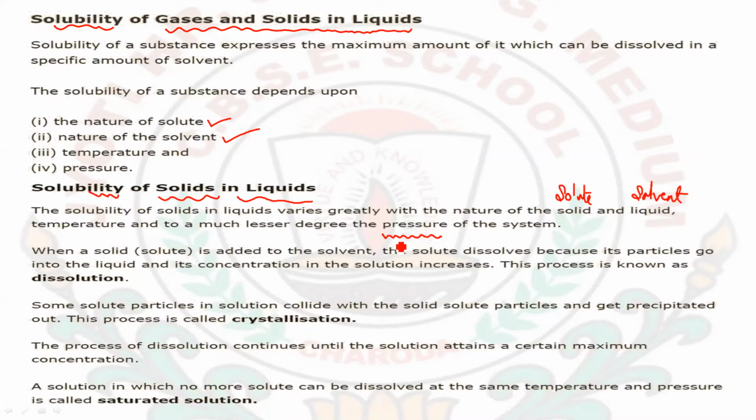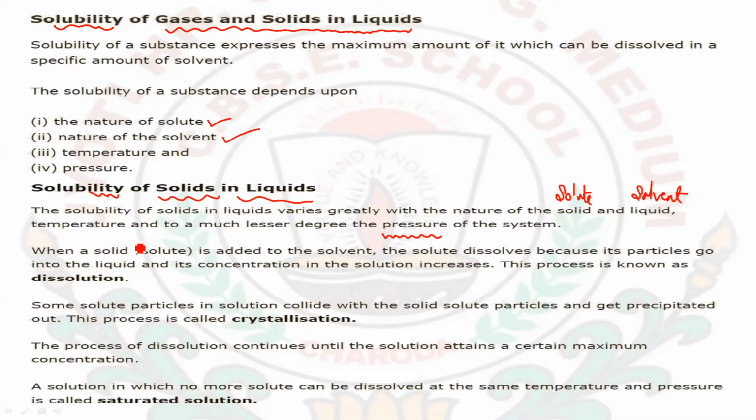To a much lesser degree, the pressure will not affect the solubility of a solid in a liquid that much, because both these substances, solids and liquids, are very much incompressible. Due to this reason, the pressure is not an important factor here to affect the solubility of the solute. But the temperature plays a major role here.